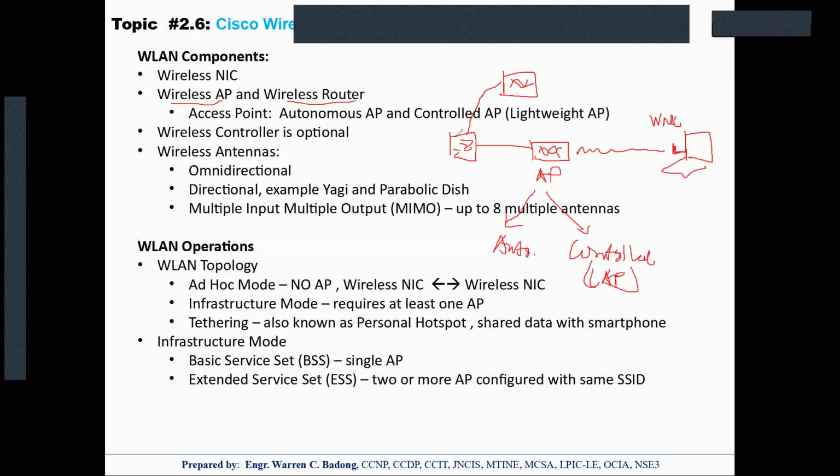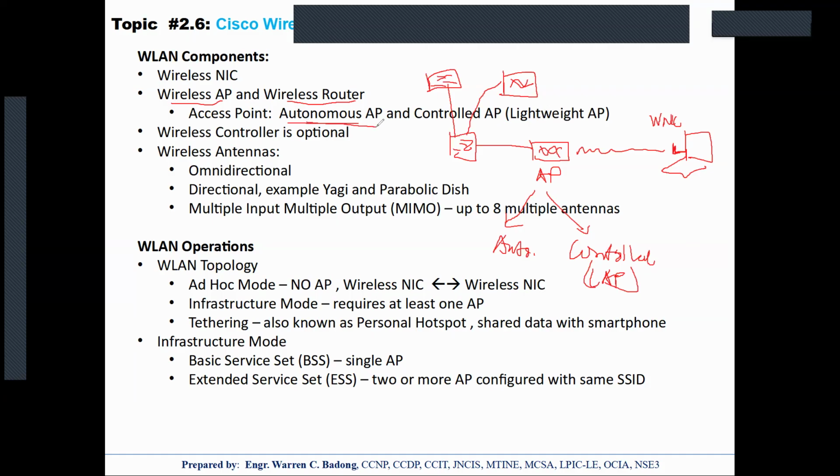Now, as the number of APs increases, the management becomes more and more challenging. Because if you are going to manage the APs individually as autonomous APs, what I'm saying is that these APs are independent from each other, and so you are going to manually and individually configure, monitor and manage them.